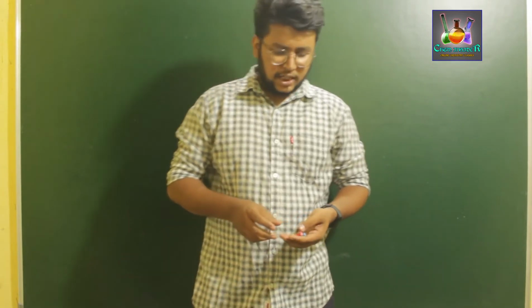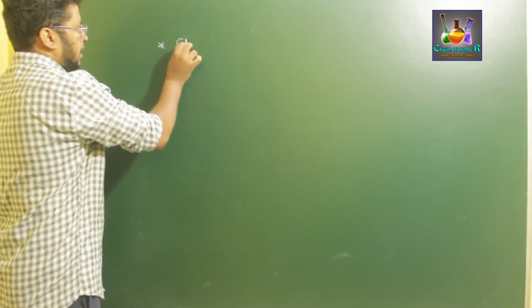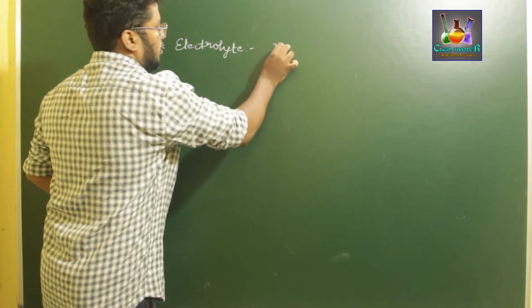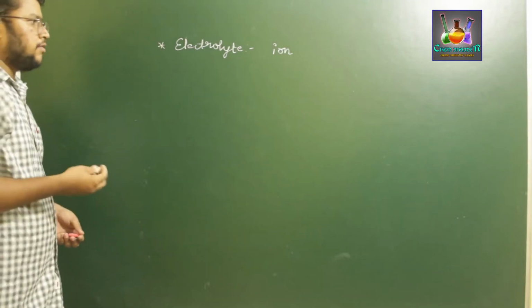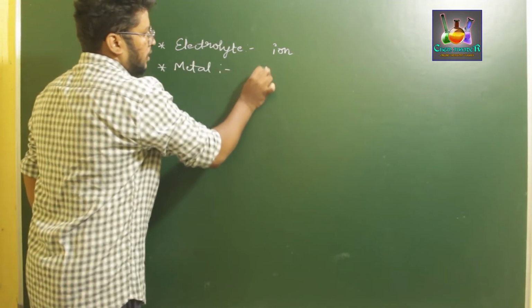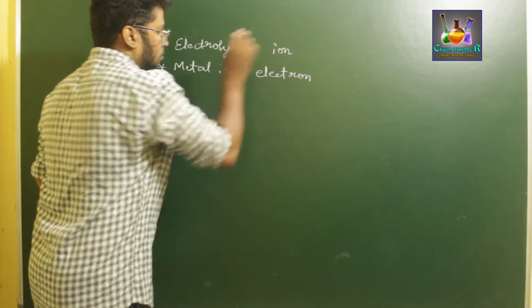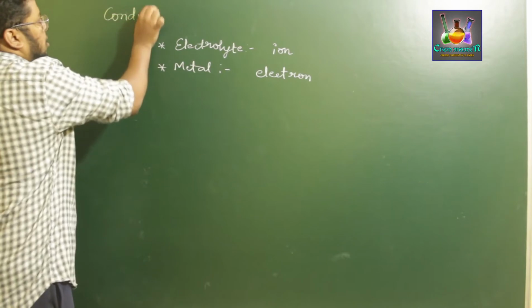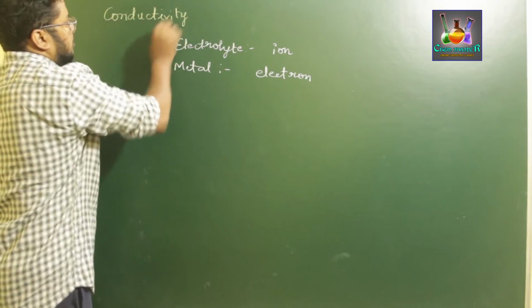So in today's class we are going to discuss a topic called conductivity of electrons in a solid state. A substance can conduct electricity under two conditions. If it is an electrolyte, it conducts electricity because of movement of ions. If it is a metal, it conducts electricity because of movement of electrons. So conductivity completely depends upon either the ions or the electrons present in a given system.